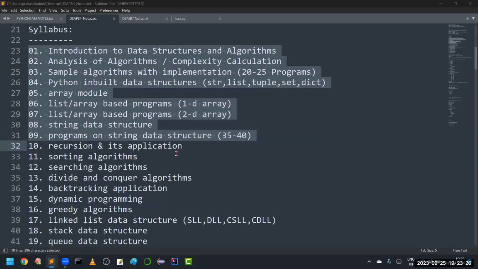Sorry, your voice is cracking. We have list data structure is there. Sir, your voice is breaking. Sir, is my voice audible? Yes, you are audible. Just a second. Now is it okay? Yes, sir. One second, I will change the network.